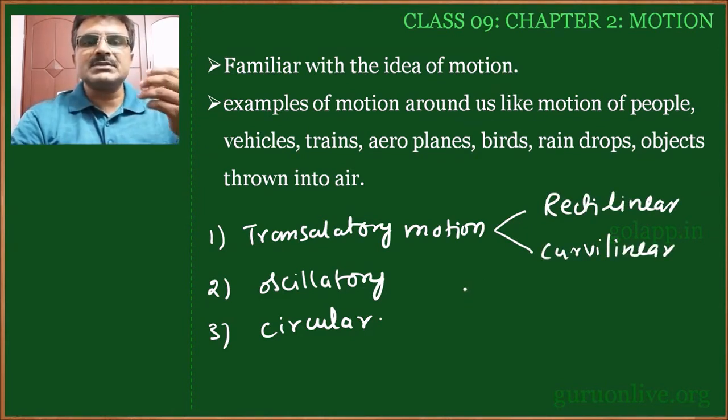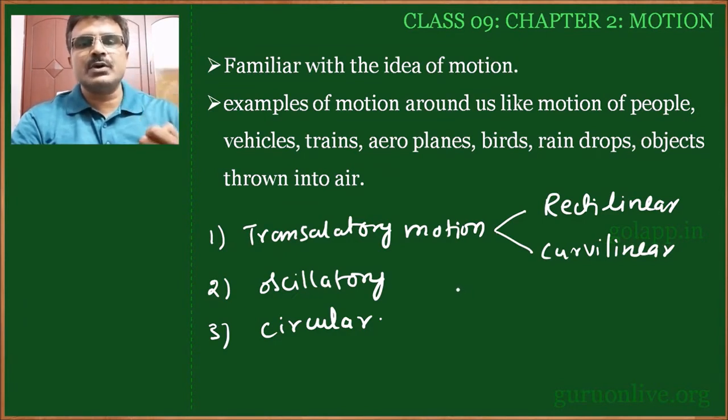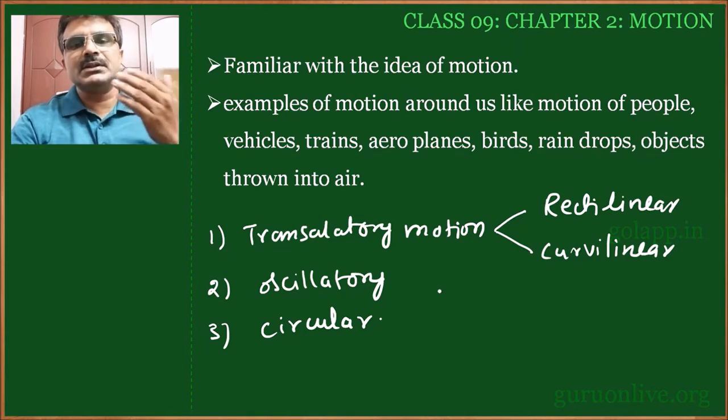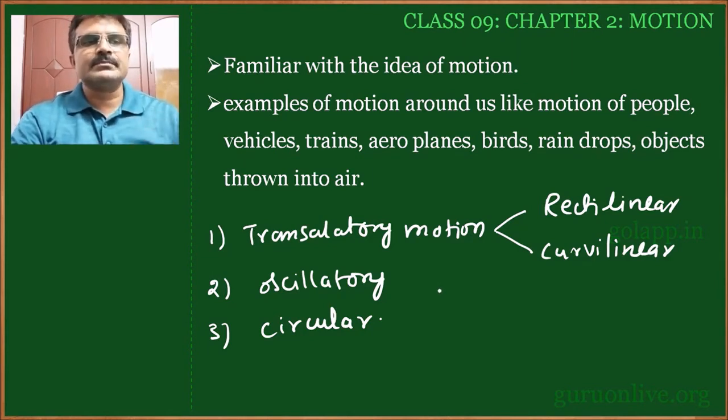If we consider the motion of objects between 2 points and the path followed is a straight line, then it is called rectilinear, and if it is a curved path, then it is curvilinear. Coming to oscillatory, when an object moves continuously and repeatedly, making to and fro motion between 2 points, such type of motion is called oscillatory.